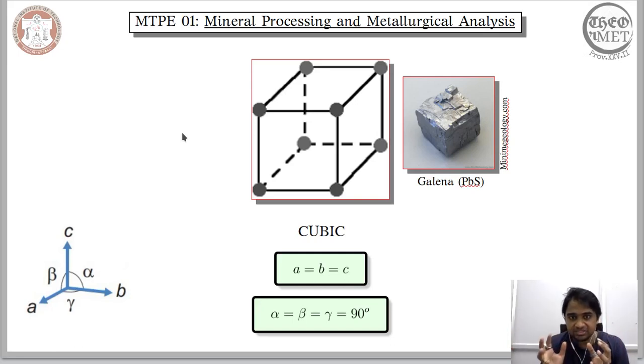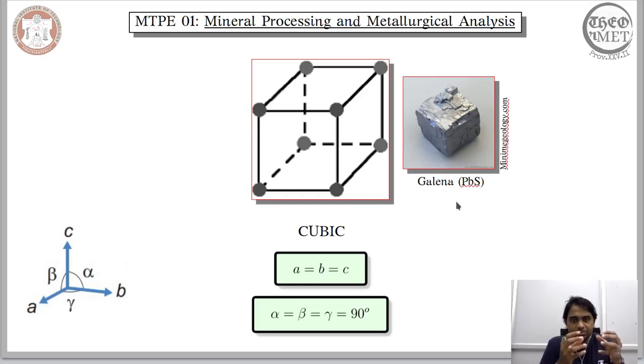So with this distinction, let us look into the system that we arrive at when we extend the square unit mesh to 3 dimensions. In case of the square unit mesh, we just have 2 vectors and 1 angle. Now when we extend it to 3 dimensions, we have 3 vectors and 3 angles, and each of the angles is equal to 90 degrees and the magnitudes are also equal. That ultimately leads to a cubic crystal system. So even though it is a crystal system, and we are not explicitly considering the positions of the atoms, there is a mineral that is reflective of this cubic crystal system.